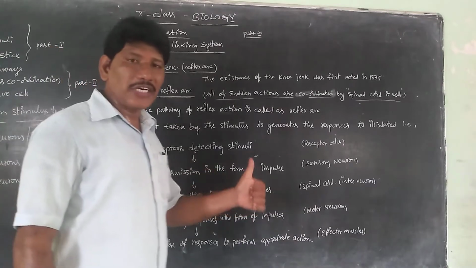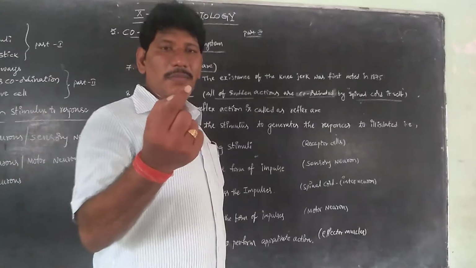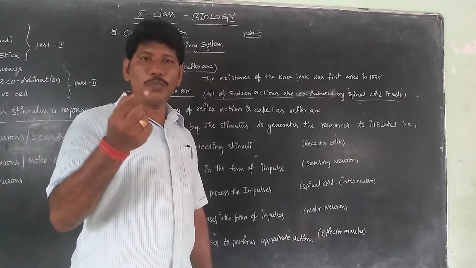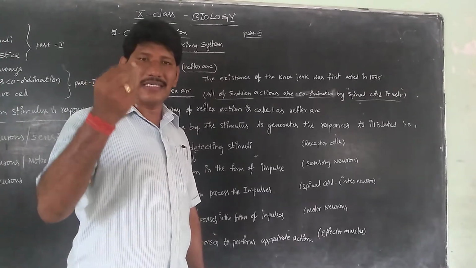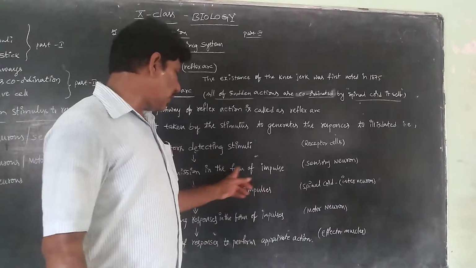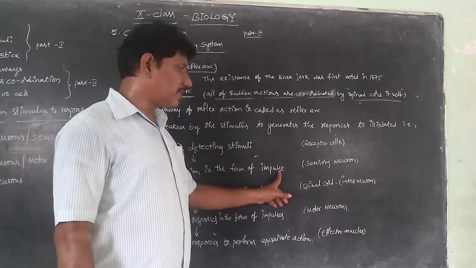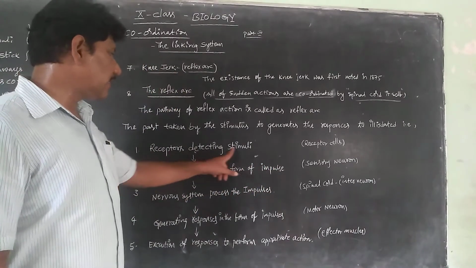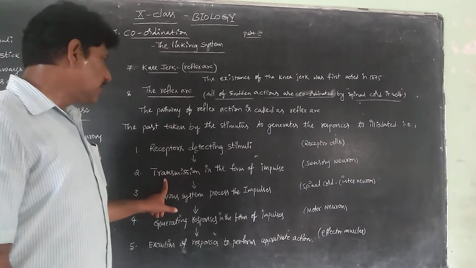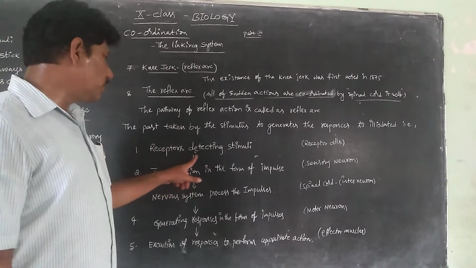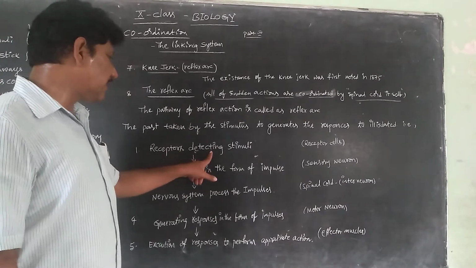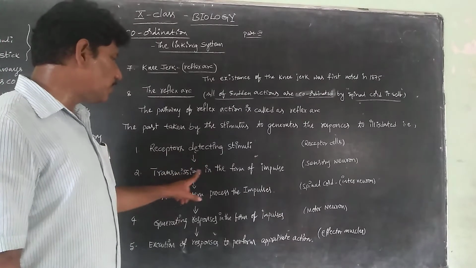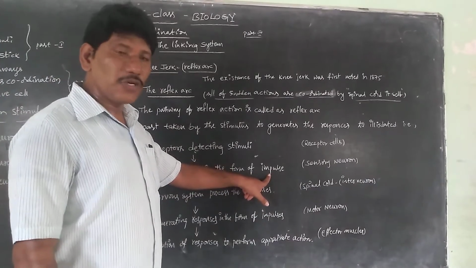So what do we mean by action potential? Here some electricity is generated, 0.09 volts, in the transmission of neurons or nerve impulse. Is it clear, children? So the first one is receptors detecting the stimuli. The second one is that these stimuli cause the receptor cells to detect, and obviously the transmission in the form of impulse means action potential.